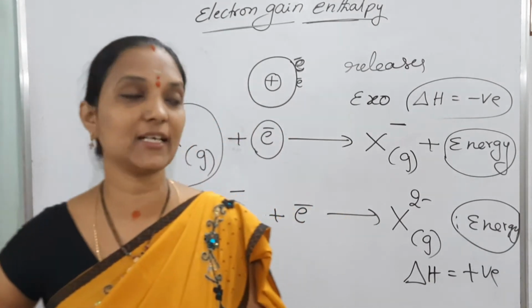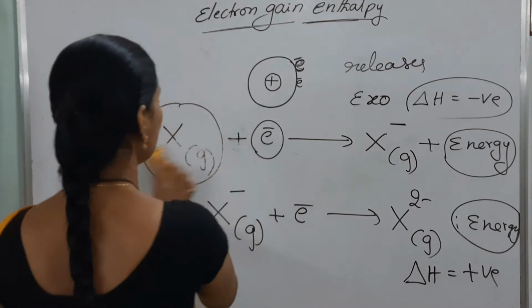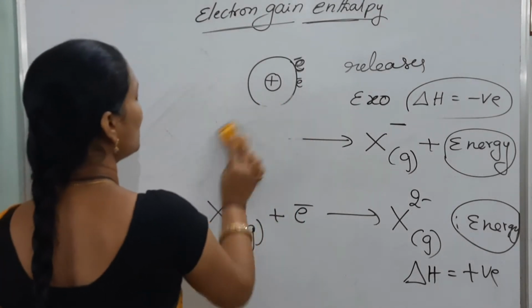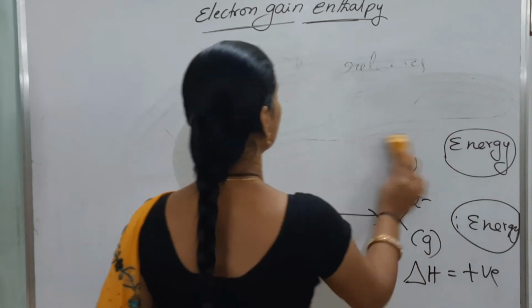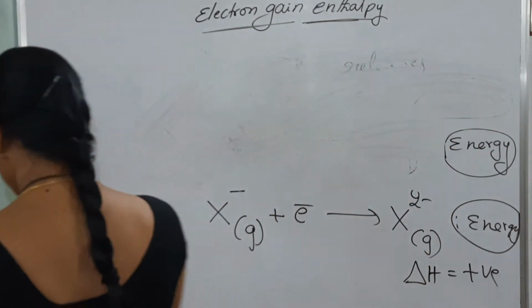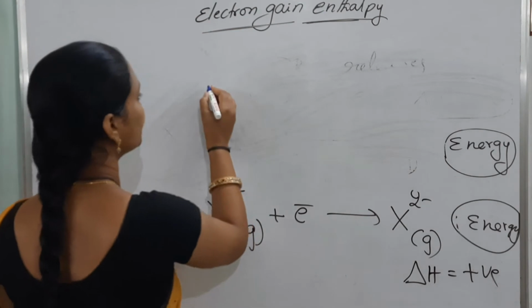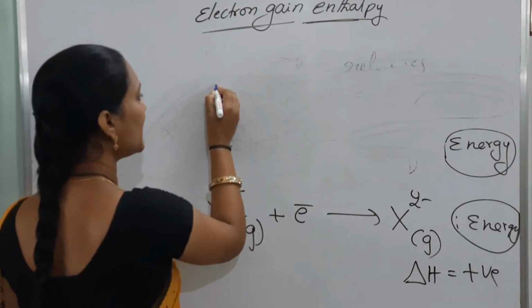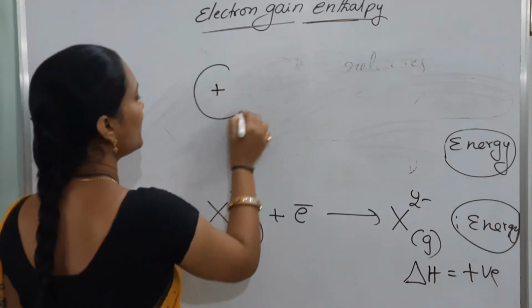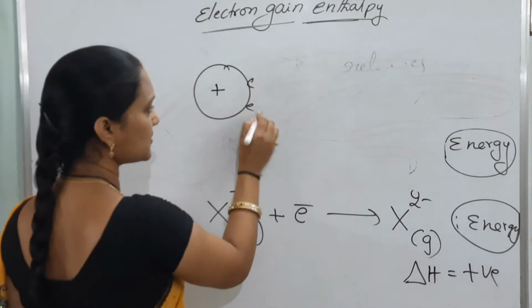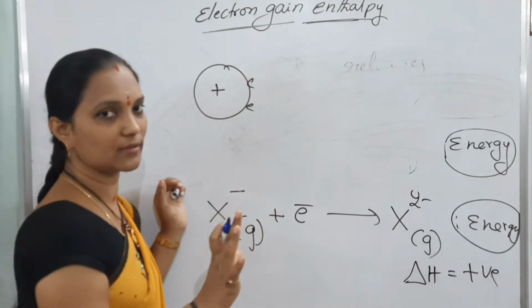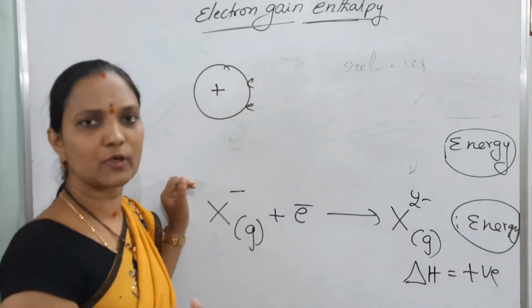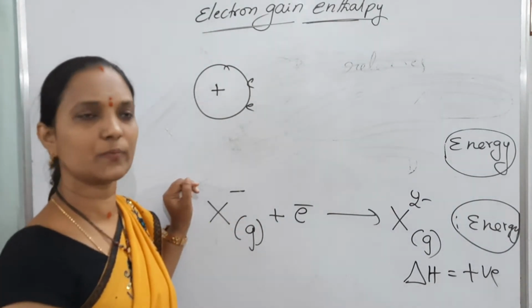So why is this delta H positive? What happens here? Second electron gain enthalpy, second electron affinity. In first electron affinity, we are adding an electron to a neutral atom. Neutral atom means some number of electrons are present in the outer shell: one electron, two electrons, three electrons based on the group number.